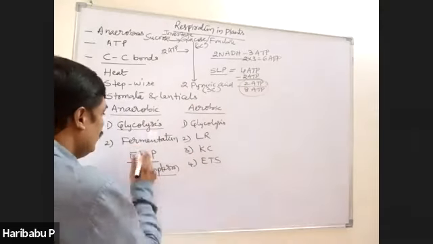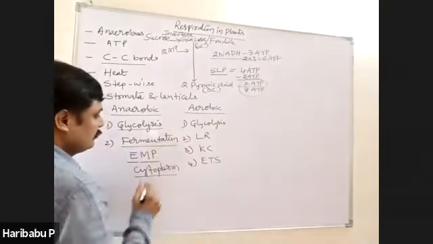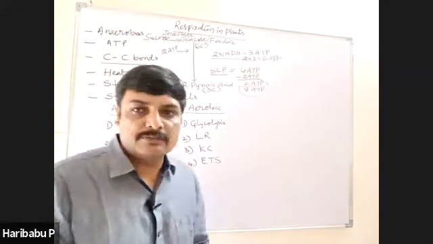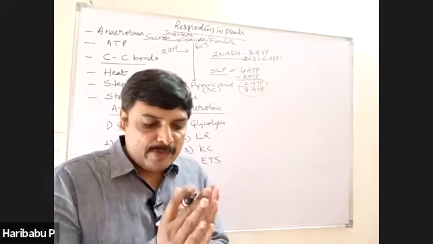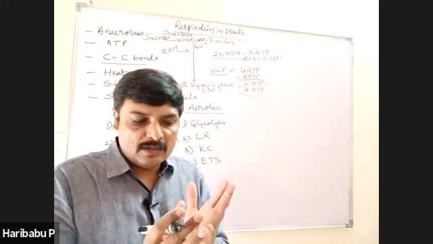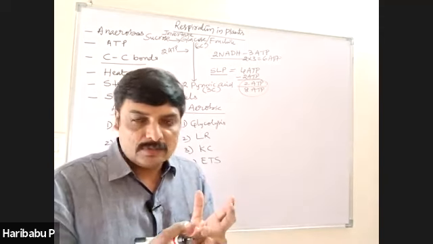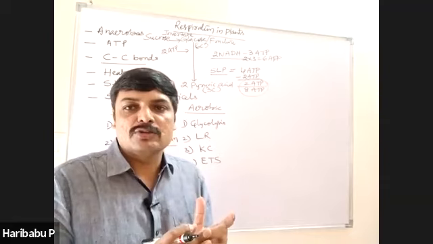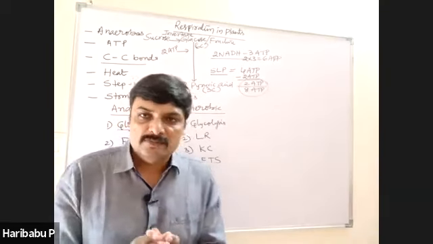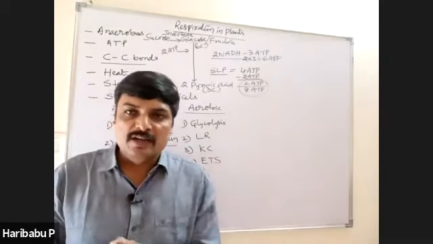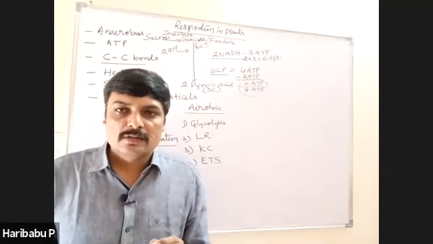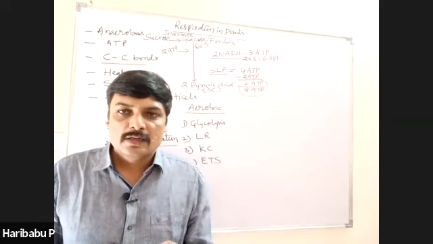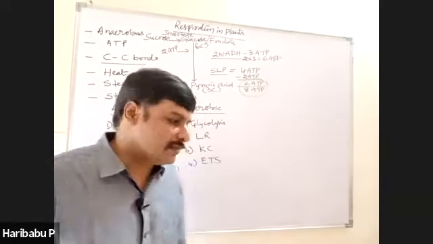Now, fermentation. Fermentation is an anaerobic reaction. Fermentation is seen in prokaryotes, unicellular eukaryotes like yeast, and also germinating seeds.